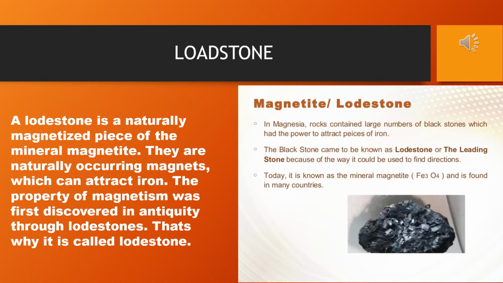They are used for finding direction of a place, and so they are also called leading stone or lodestone. Natural magnets are of irregular shapes and they possess very weak attractive property. When the definition of lodestone comes, obviously along with your book definition, please add this also, because this is the actual meaning of lodestone as well as its directive property.